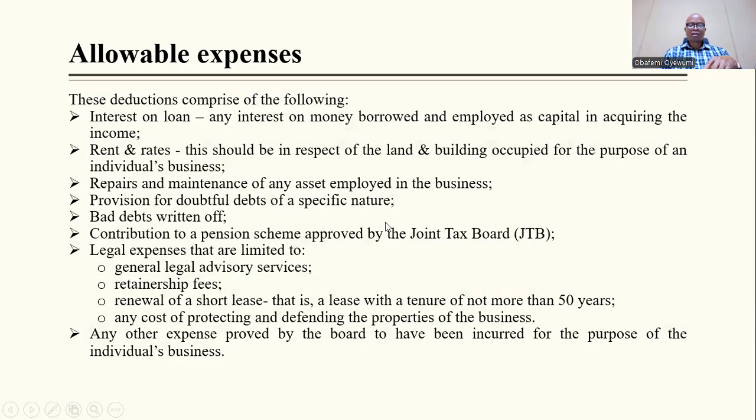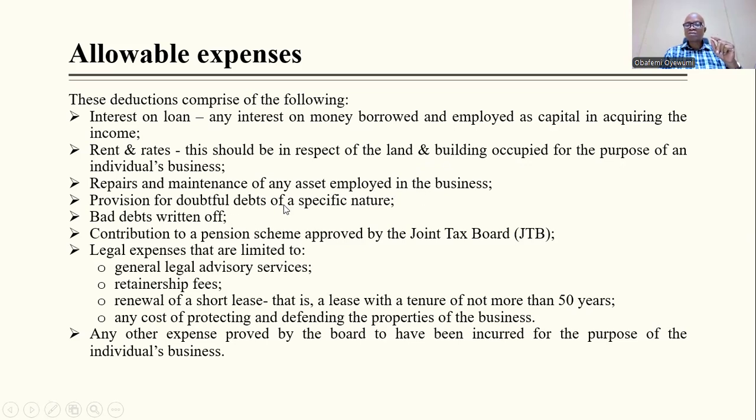Okay, so let's look at some allowable expenses. Interest on loan. When you borrow money for the purpose of funding or financing your business, then it's allowed. Not private interest, not private loan. Rent and rates incurred on land occupied for the purpose of the business are also allowed. Repairs and maintenance of any asset employed in the business.